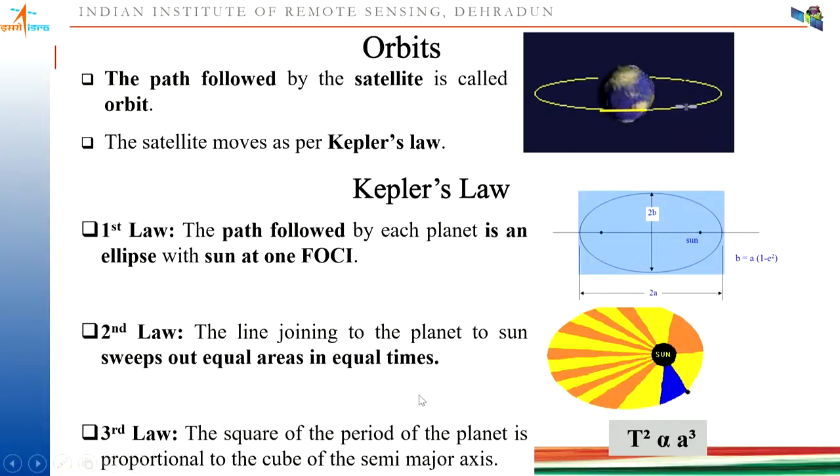Normally, whatever satellites are orbiting the earth, they are also following Kepler's laws, and some orbits are elliptical or near circular. Whenever eccentricity becomes zero, your elliptical orbit becomes circular.